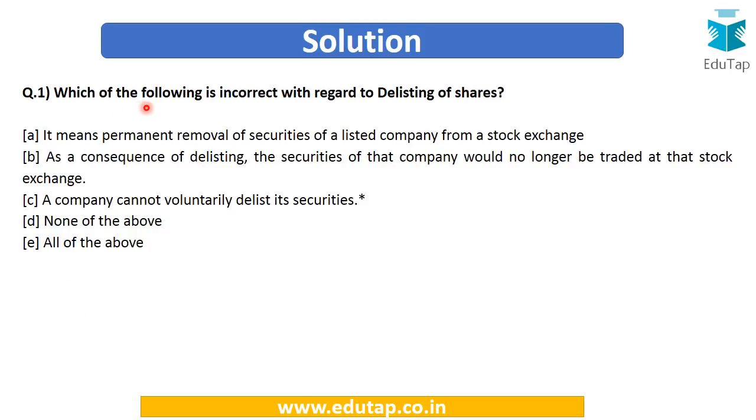So friends, now we can easily answer this question. Option number 3, which says a company cannot voluntarily delist its securities, is incorrect, because the company can either voluntarily delist its securities or delisting can be done by the stock exchange if certain conditions are fulfilled.